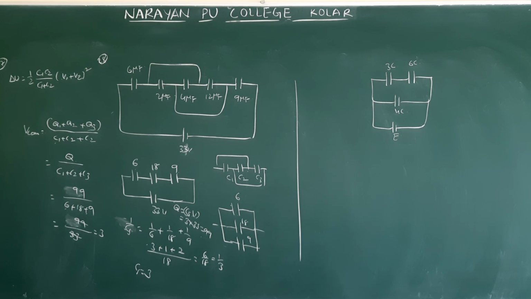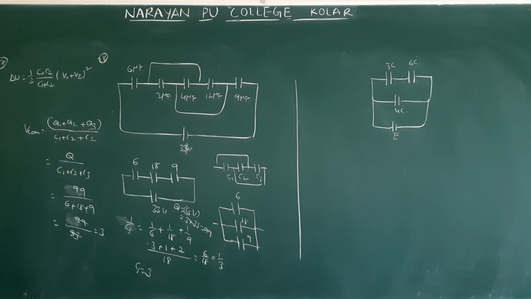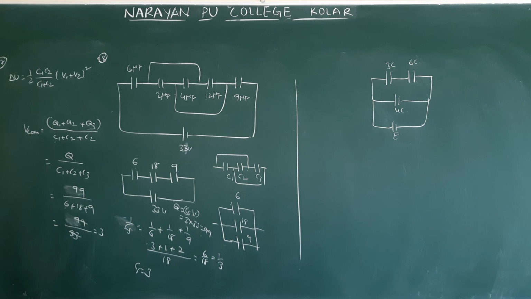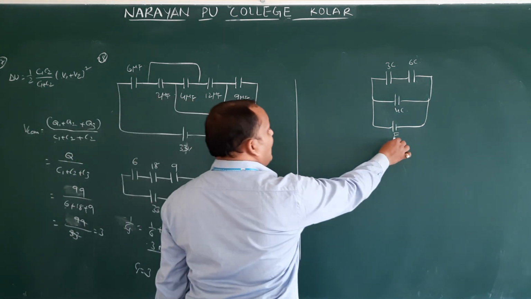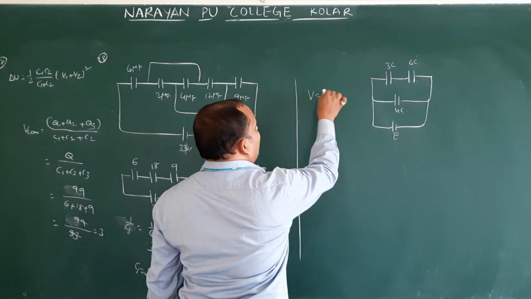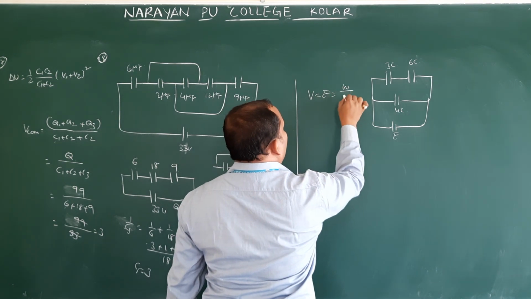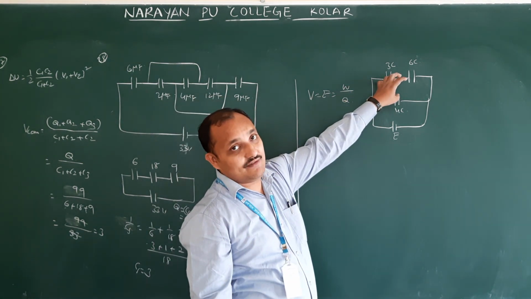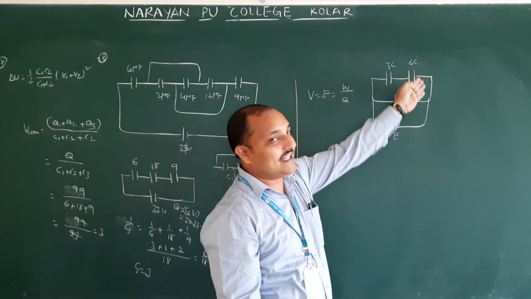Next is question number 29. Already it is on the board. 3 capacitors are connected as shown in the diagram. The energy drawn from the source. The energy drawn from the source means how much work is done there. How much work is done means we can use the potential formula. So V or E is equal to the amount of work done on charge. So first we have to find the resultant charge of this one. Resultant charge means first we have to find the resultant capacitance.